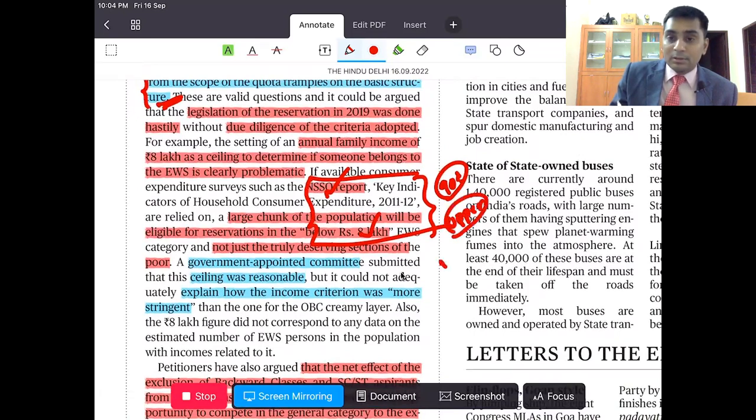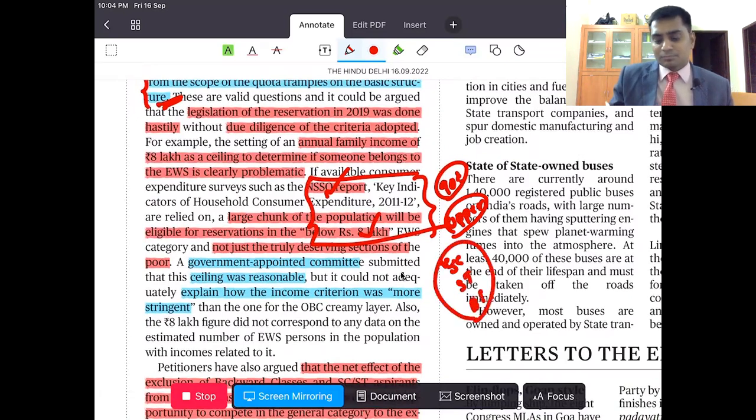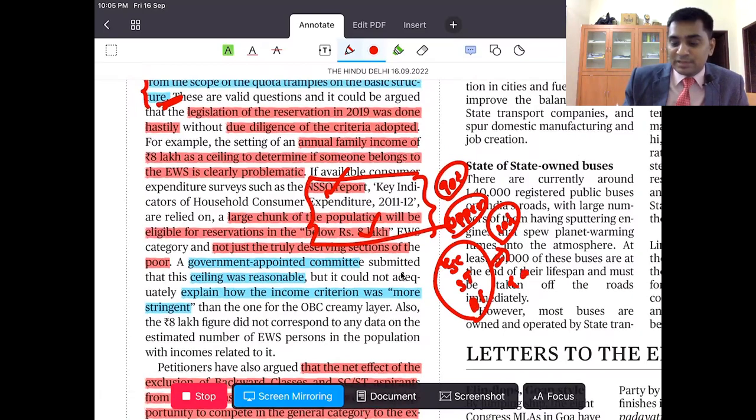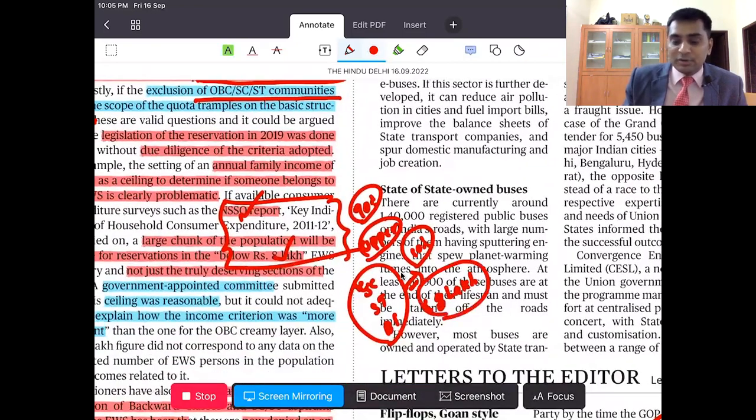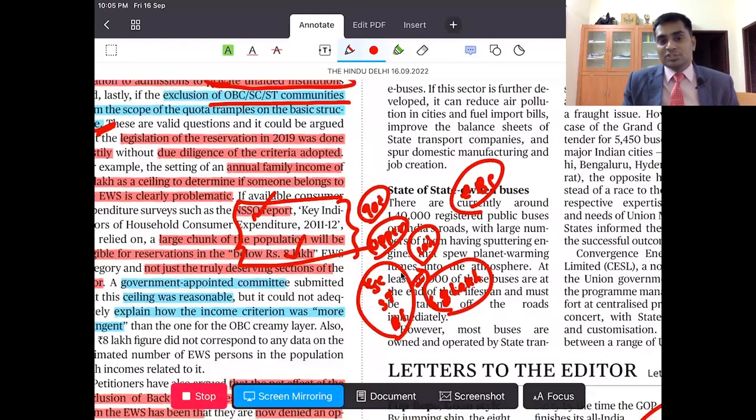The second thing is, when you give reservation only to the so-called upper class people, you are denying the rest of the people, that is SCs, STs and BCs, from this 10%. What does this mean? Even in SCs, STs and BCs, if there are people with less than 8 lakhs per annum, now they are not eligible for reservations under this economically backward section. So this is being contested.